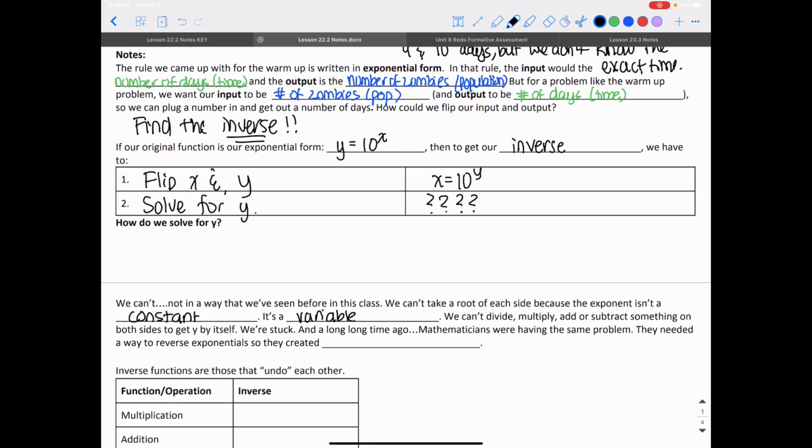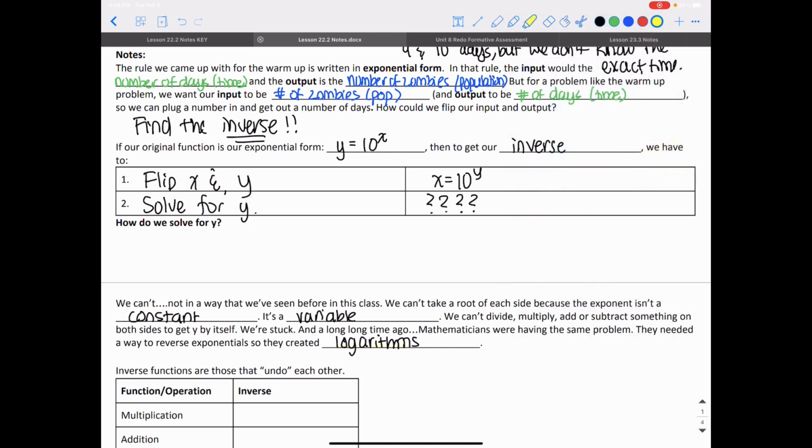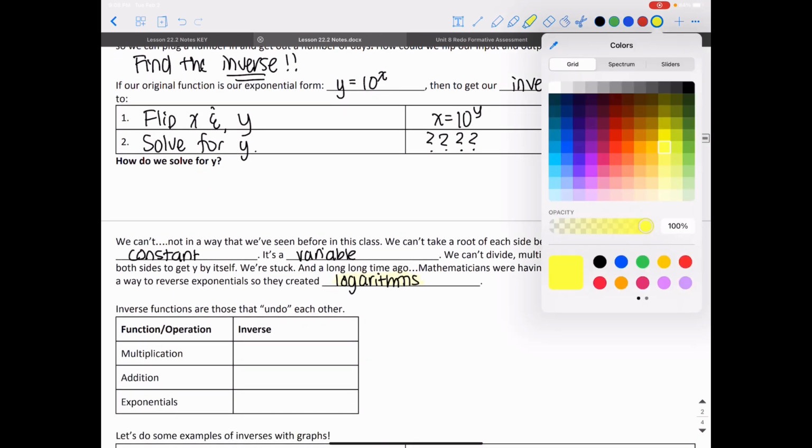So we're stuck. And a long, long time ago, mathematicians were having the same problem. So they needed a way to reverse exponential functions, and they created these things called logarithms. So this is what a logarithm is and where we use it. It is the inverse of an exponential function.